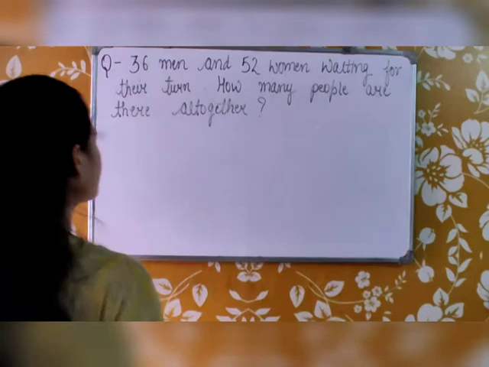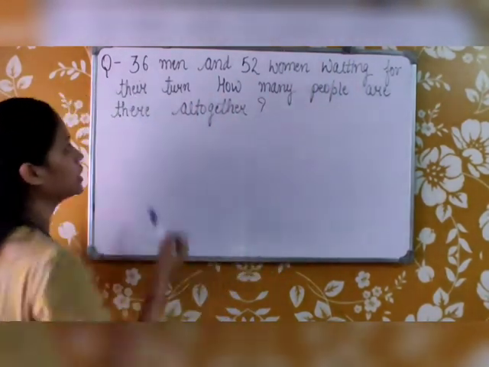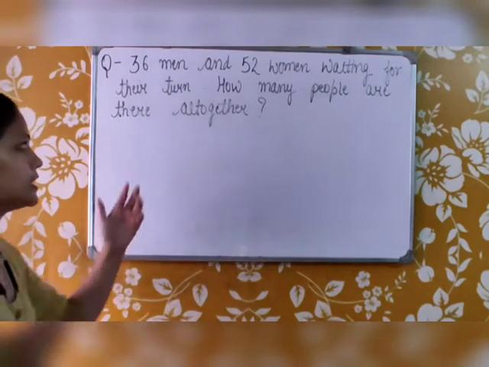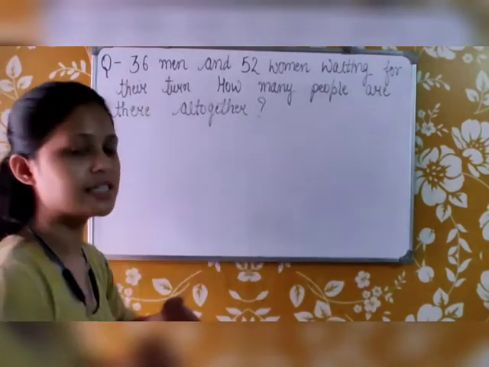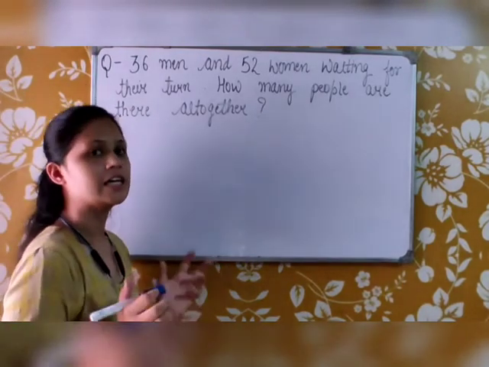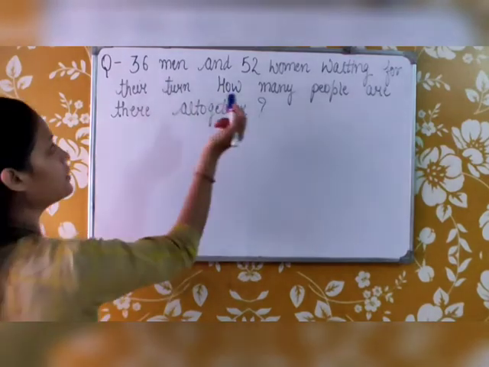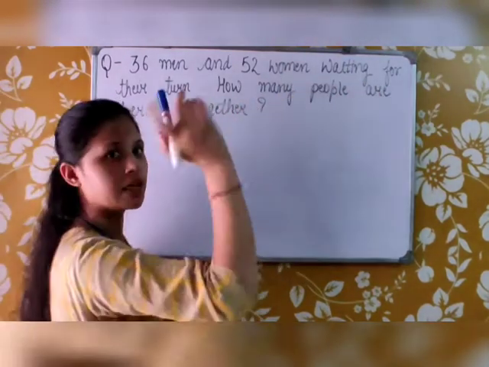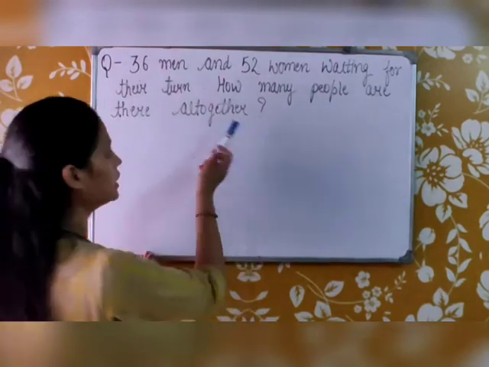Now the question is, 36 men and 52 women waiting for their turn. In a line, 36 men and 52 women are waiting for their turn to vote. As we can see in the picture in your book, there is voting going on. So how many people are there altogether?